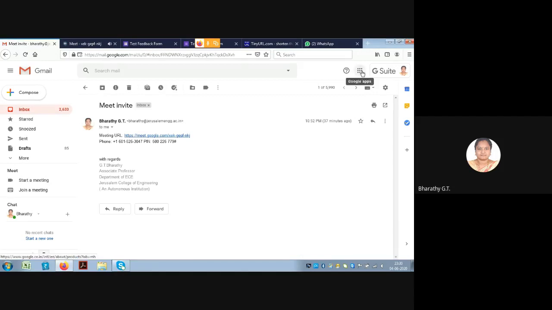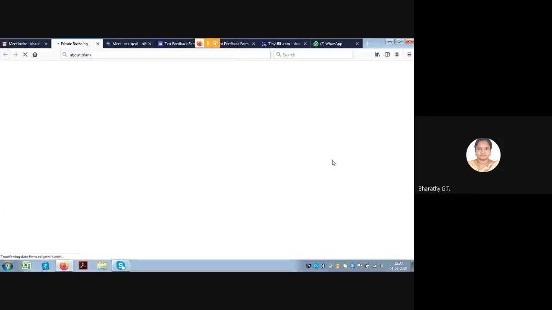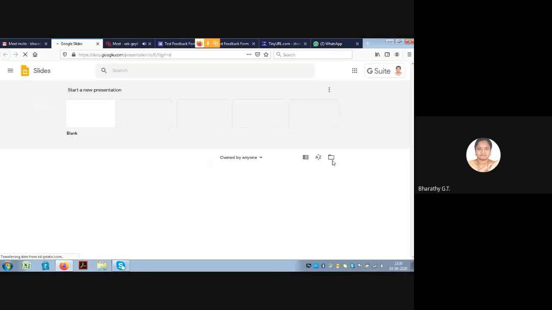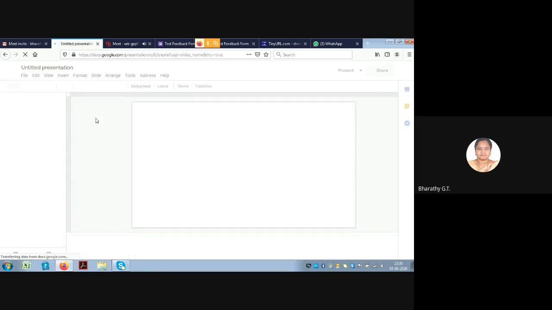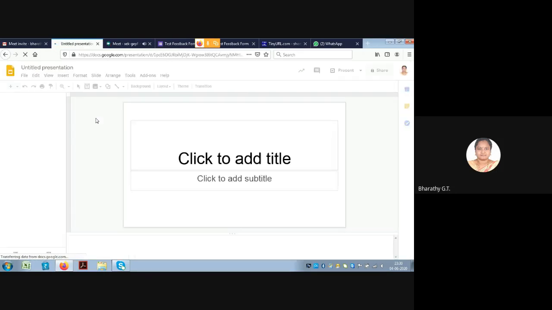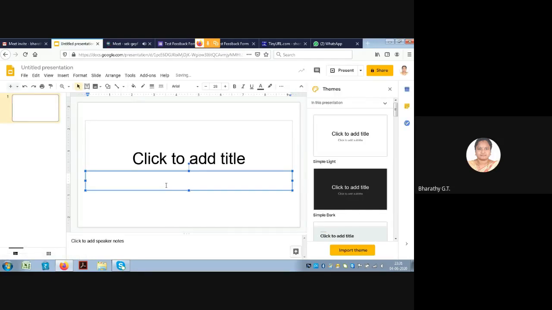So go to the Google Apps. In the Google Apps, here we have the slides. So this is the slide that is available. We can go to the blank new presentation. This slide is similar to the Microsoft PowerPoint presentation that we do. So exactly similar to that, you can create any presentation that has to be given to the students.